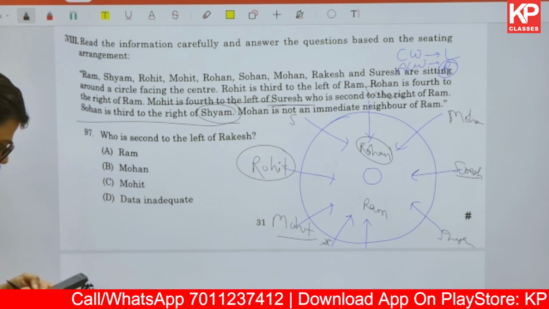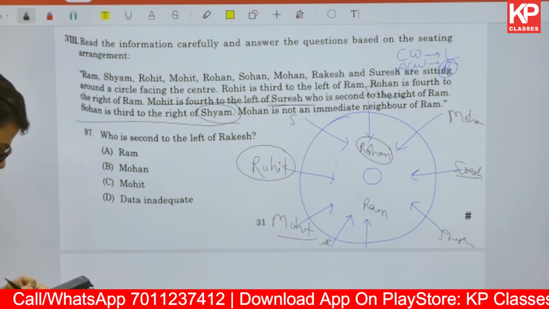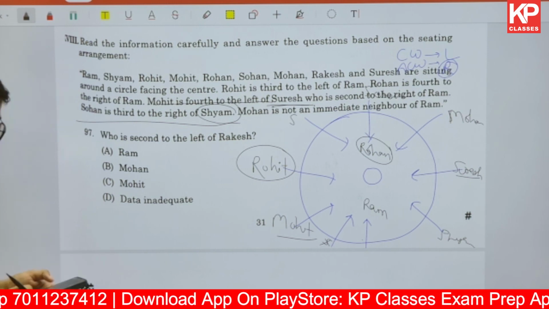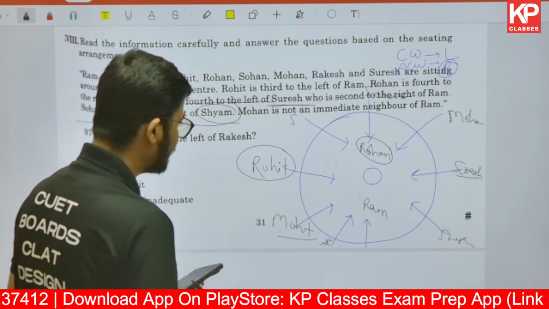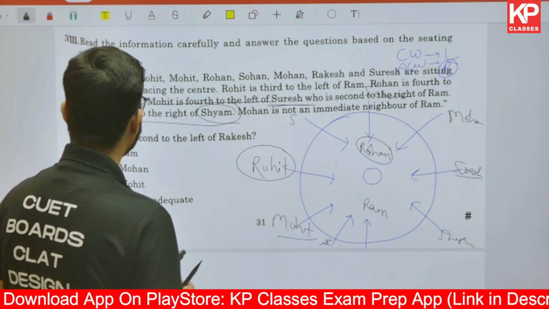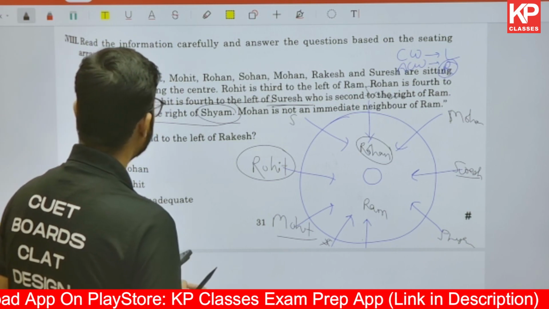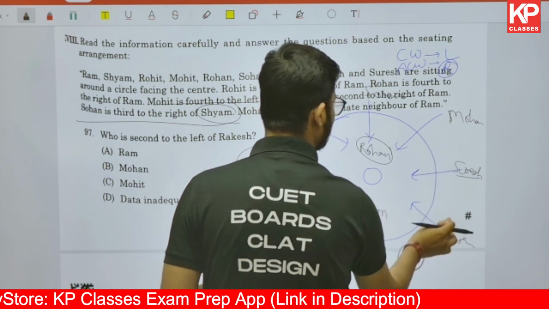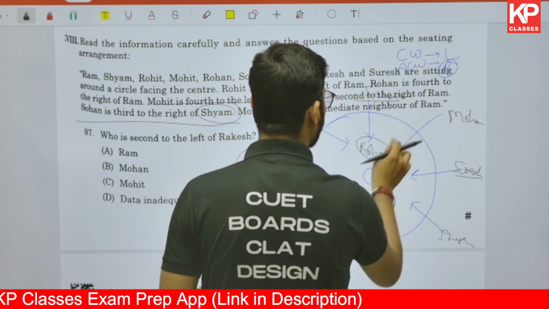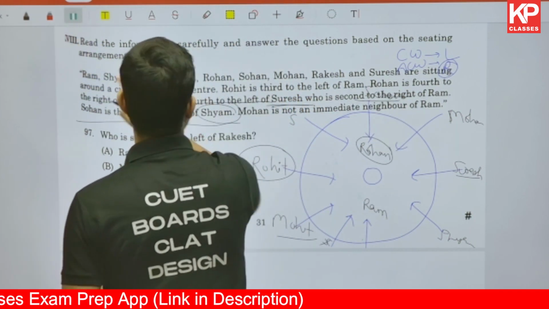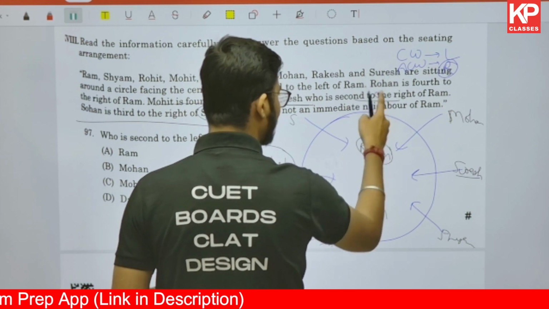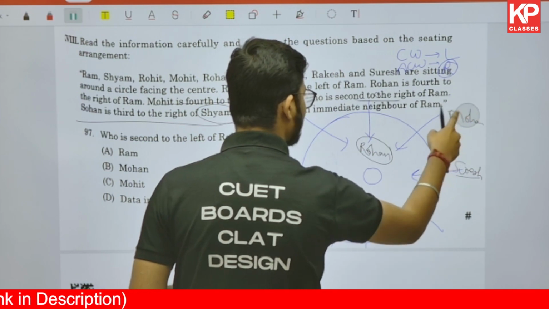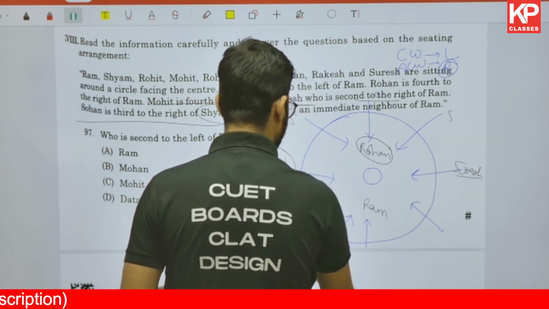Though this passage, this data set, was very easy, the only thing that was incorrect was the answers we got. Ram is there, okay. Here we were talking about Sohan being third to the right of Syam, right? So if I talk about this, it is first right, second right, third right. But here Rohan was already there. That cannot be a possibility. I couldn't see this because Rohan is already there. So this is not the correct possibility. Mohan cannot be here. I hope you guys can get that.